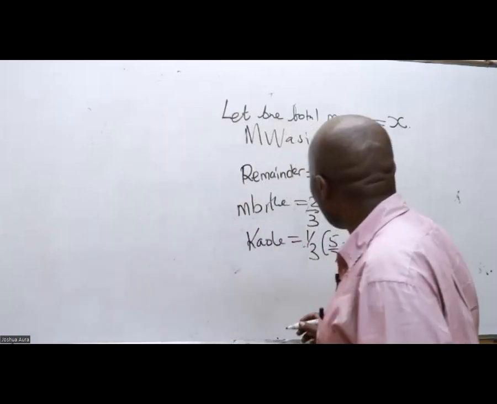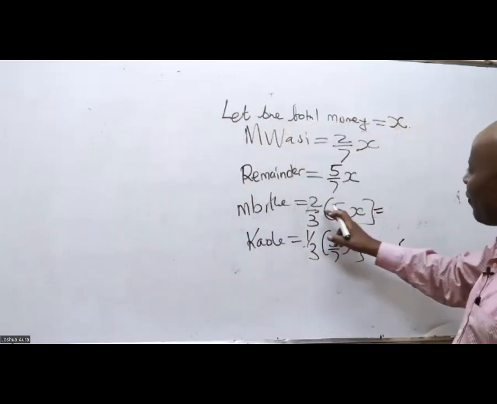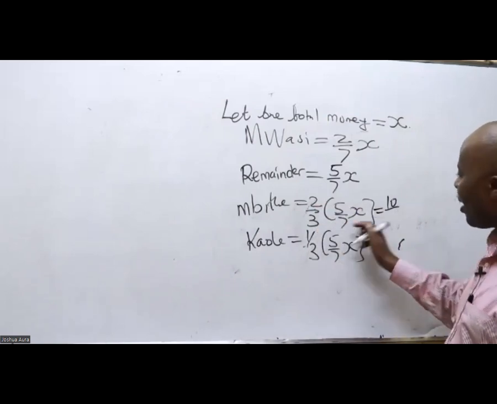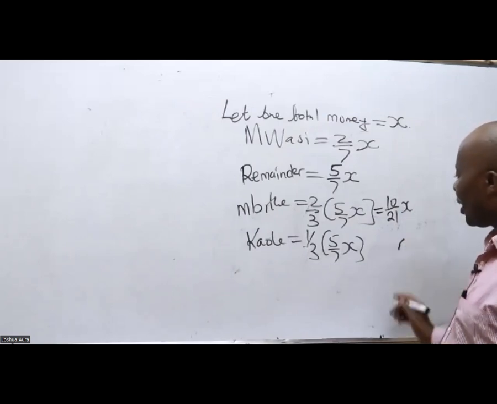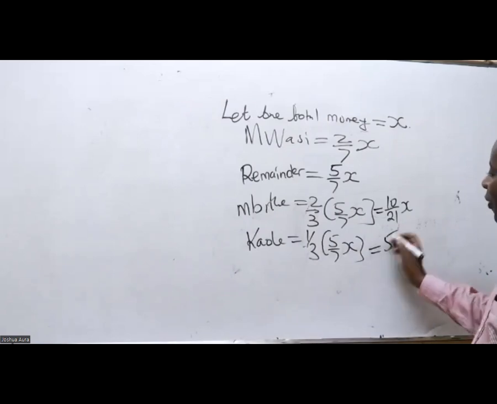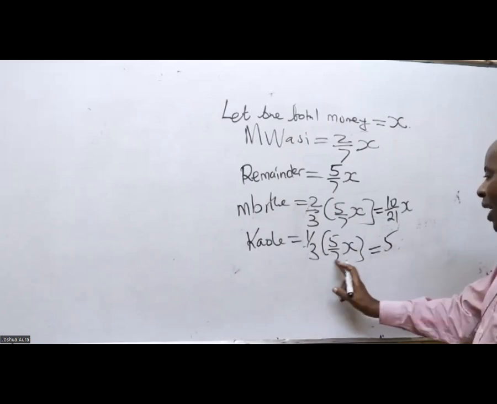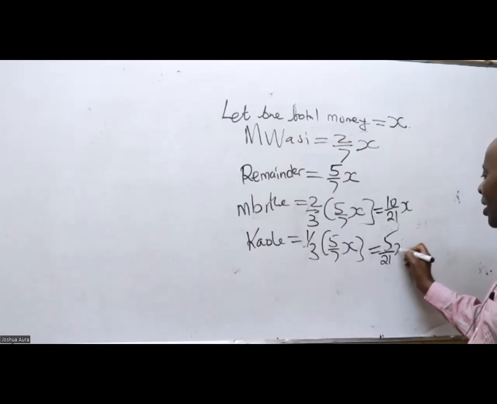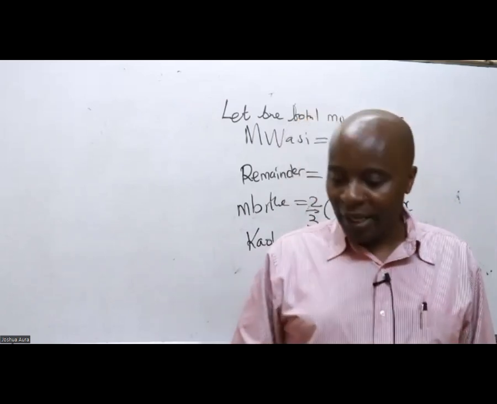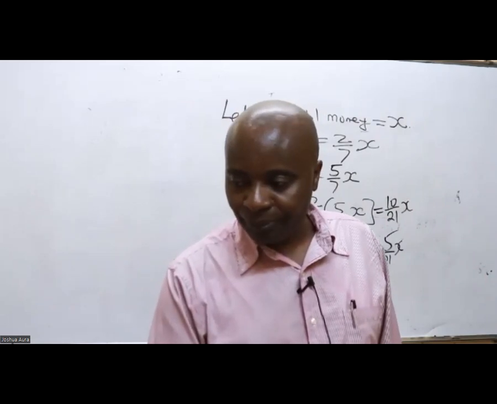Then, ladies and gentlemen, this translates to: 2 times 5 gives me 10, all over 3 times 7, which gives me 21, X like that. And then here we have 1 and 5, giving me 5. Then we have 3 and 7, multiplying the bases, that gives me 21. So 5/21 X.